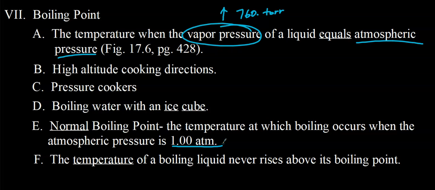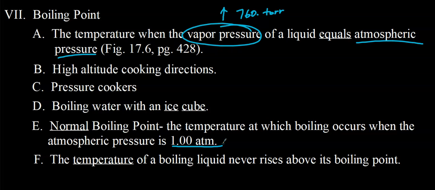Take a look on page 430. There's a table. Mount Everest, what's the elevation there? 26,000 and something feet above sea level. Look at that, 76.5 degrees Celsius. Not very hot at all. Water down here at sea level boils at 100. San Francisco, New York, Madison, Wisconsin, about sea level, 100 degrees Celsius.